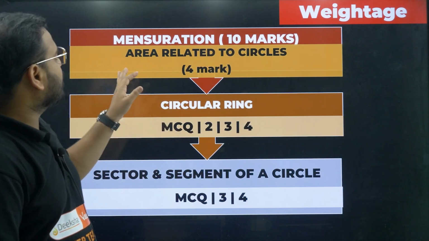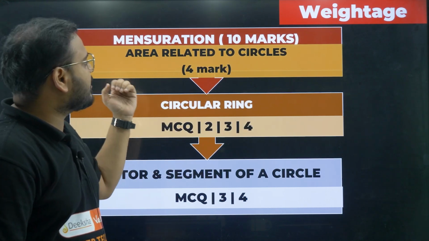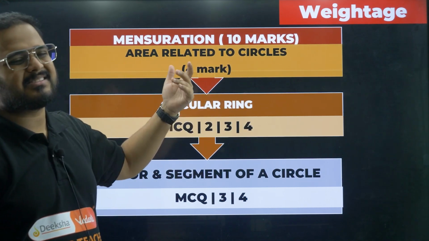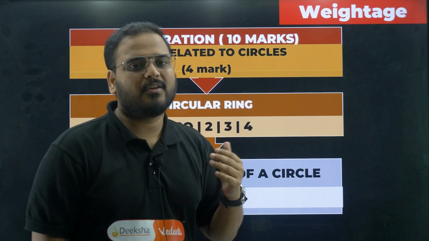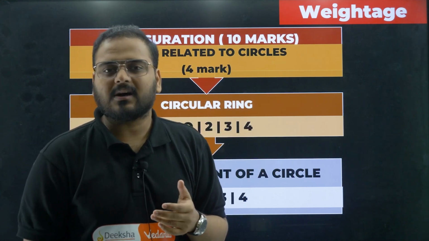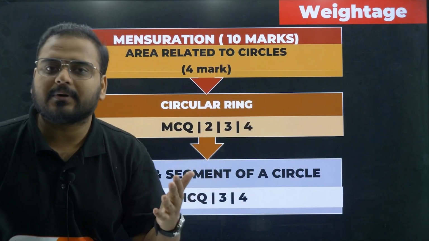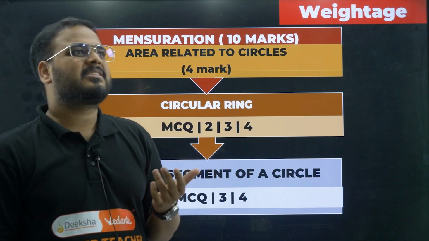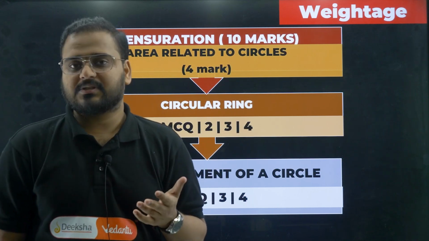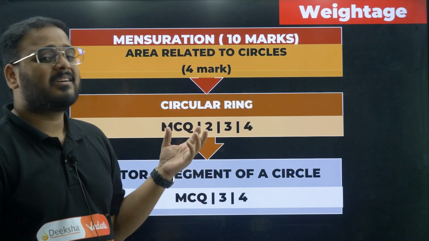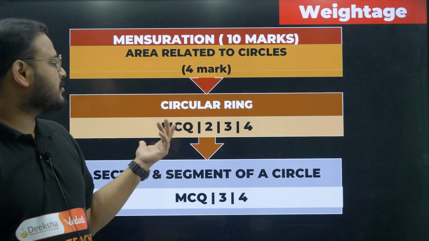Okay, so for this chapter, area related to circles, we have a 4 marker. I have not seen any chapter-wise segregation of marks, but I checked the papers, and in the recent past papers they have not asked any 5 marker question in this. The maximum they ask is a 4 marker case study, and that is also very rare.